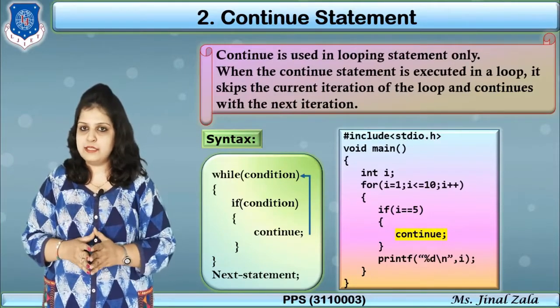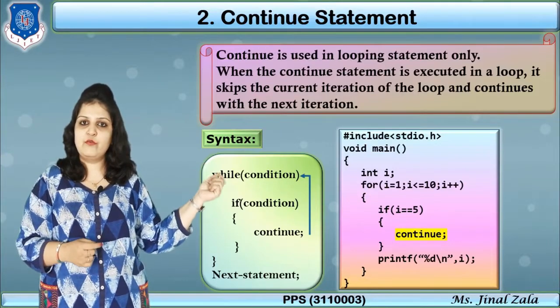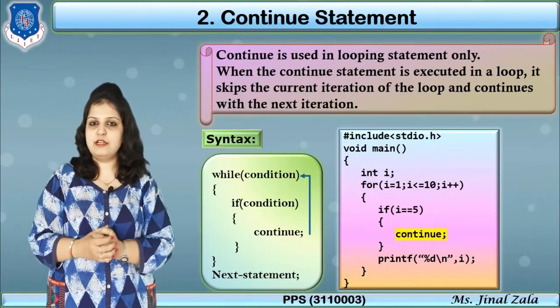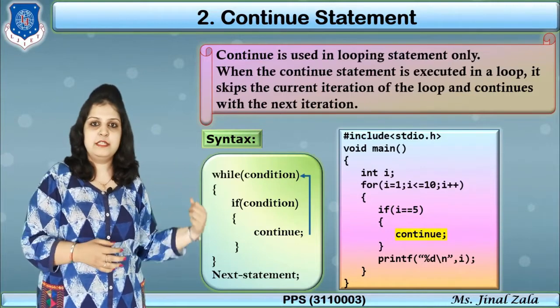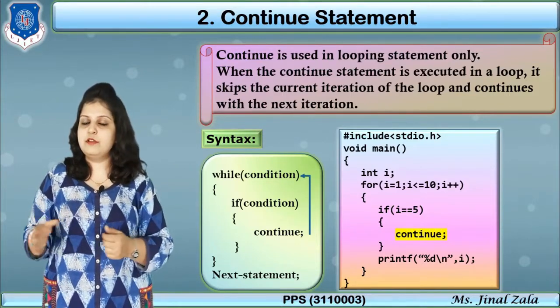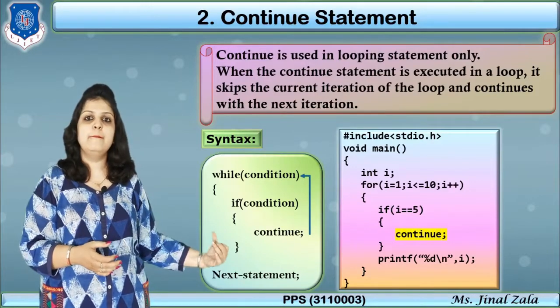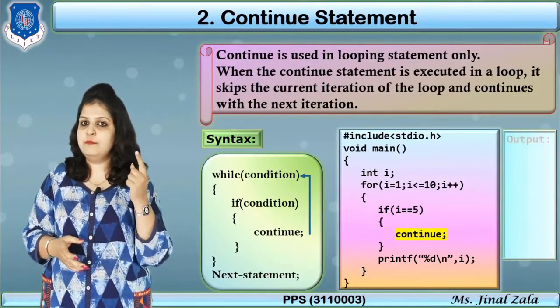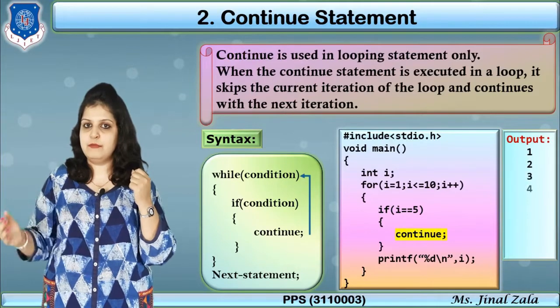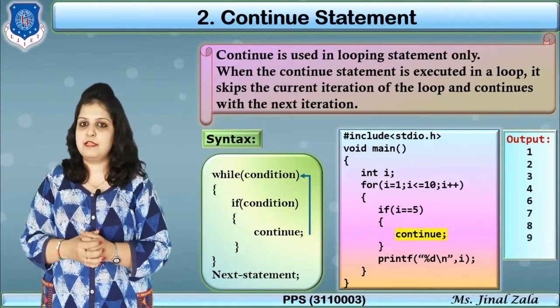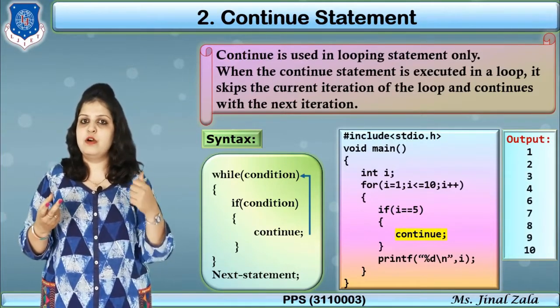So how will it execute? First i is equal to 1, check the condition: 1 less than or equal to 10, yes, then come inside the loop. i is equal to 5? No, so continue will not execute, printf i. So our output first 1 will be printed. Now i plus plus, so i becomes 2, for 2 again the condition is false.